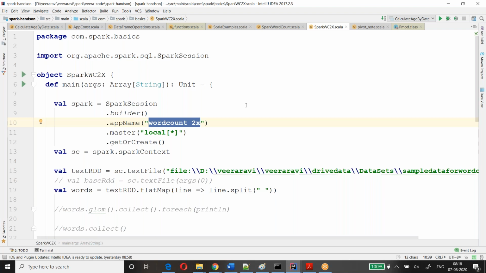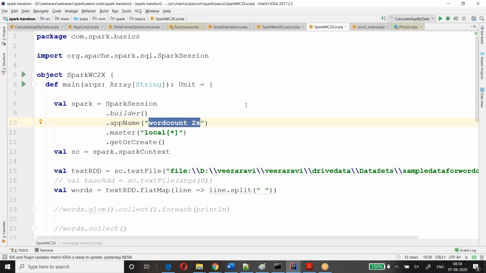Local star means, if the application is running on any machine, let's say on my local machine, it will make use of all the cores. How many cores are there? Core i7 will have 8 cores, i3 will have fewer cores, like that. How many parallel processes can run? This master represents making use of all those cores.